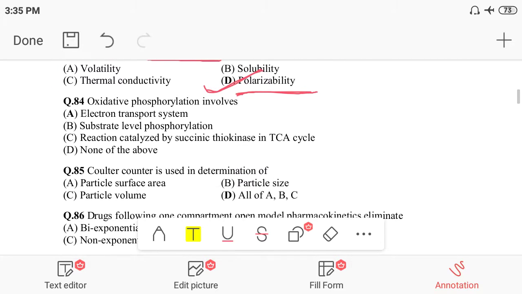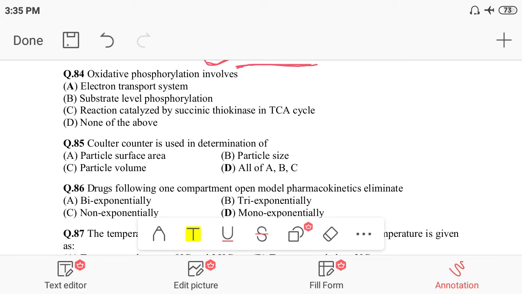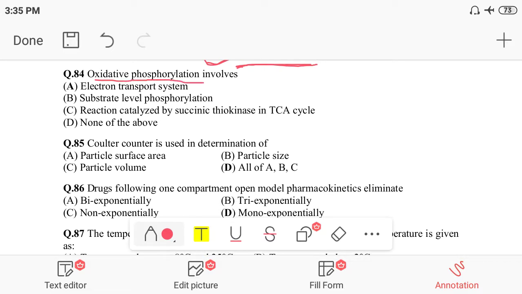Now we move to the next question, question number 84: oxidative phosphorylation. So what do we mean by oxidative phosphorylation? Oxidative phosphorylation means that phosphorylation takes place in the oxidation chain reaction.